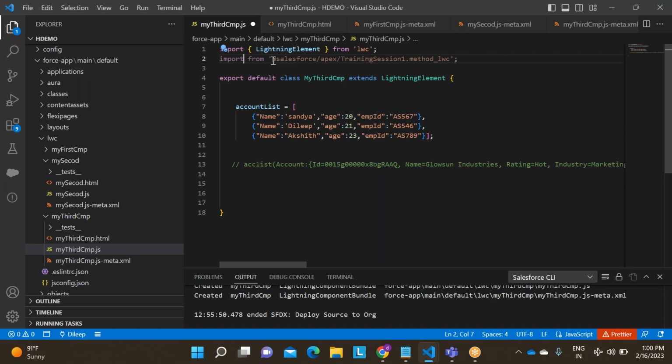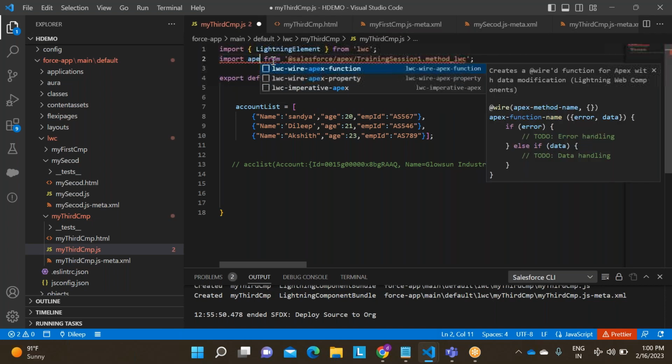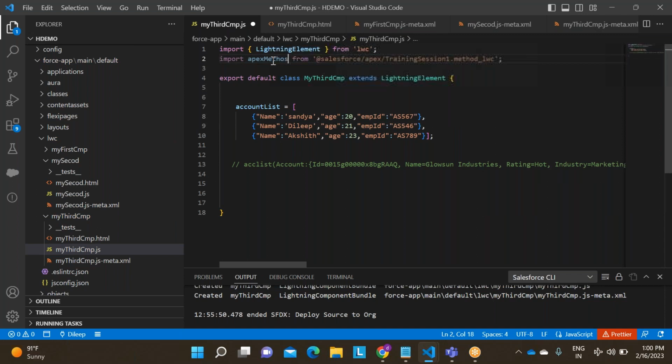You can give any name. I am writing this Apex method. Ideally, we will give the same name, right? Any doubts here? How to import? First keyword is Salesforce. Second one is Apex. So in Apex, I am interacting within this class, this method. Is this point clear, guys? Say yes or no.